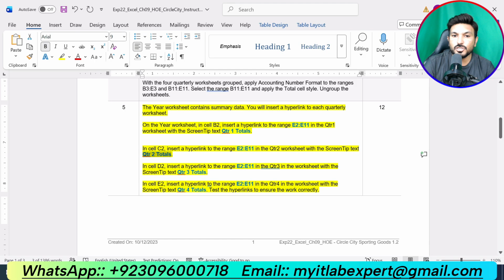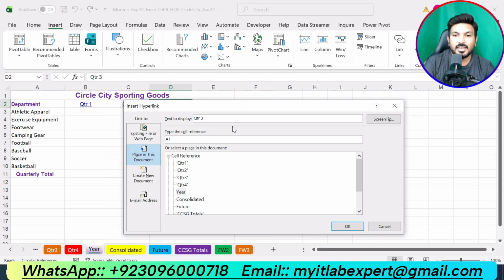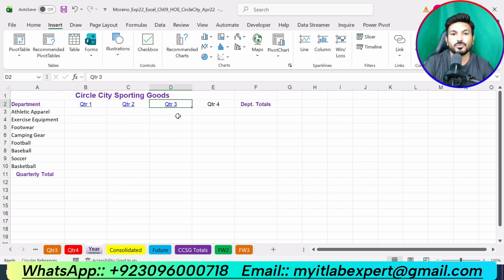Now insert D2, insert a hyperlink to the range E2 up to E11 in the quarter 3 worksheet and screen tip is quarter 3 totals. Go to D3, click insert tab, go to link, click insert link, and from here select place in the document. Here we are supposed to type the reference range that is saying E2 up to E11 and select quarter 3 and click on the screen tip, and here we will type the screen tip that is saying quarter 3 totals. Okay, click OK. So we have inserted a hyperlink here as well.